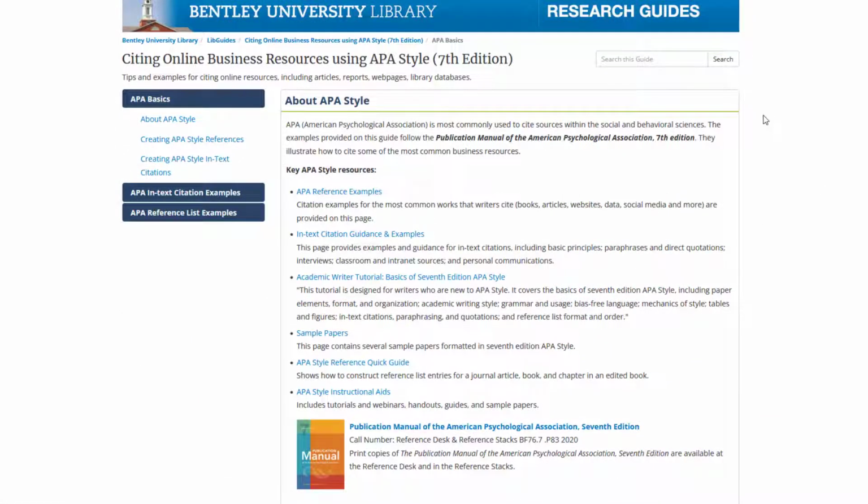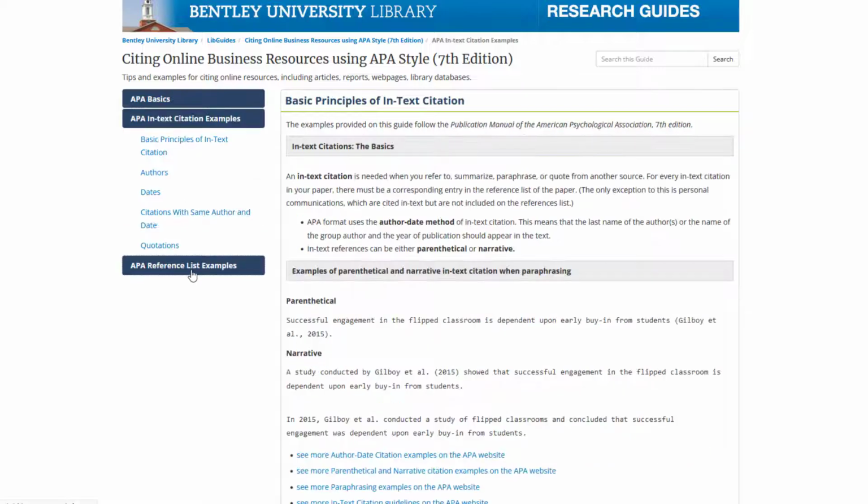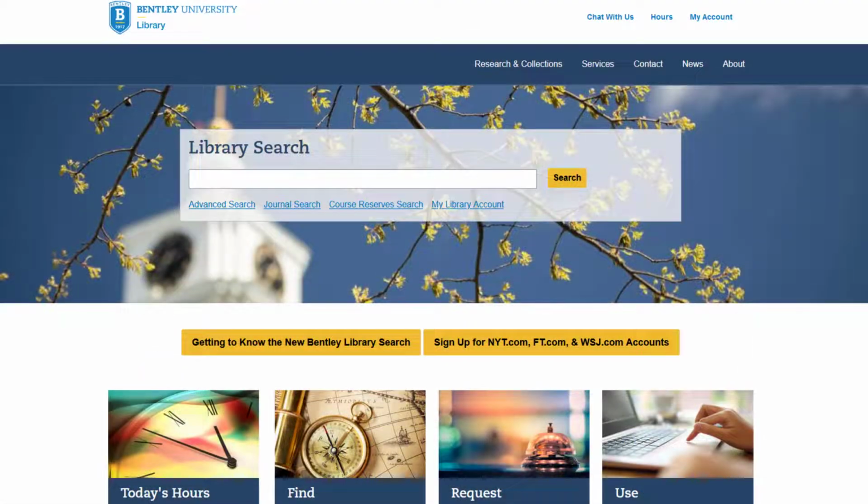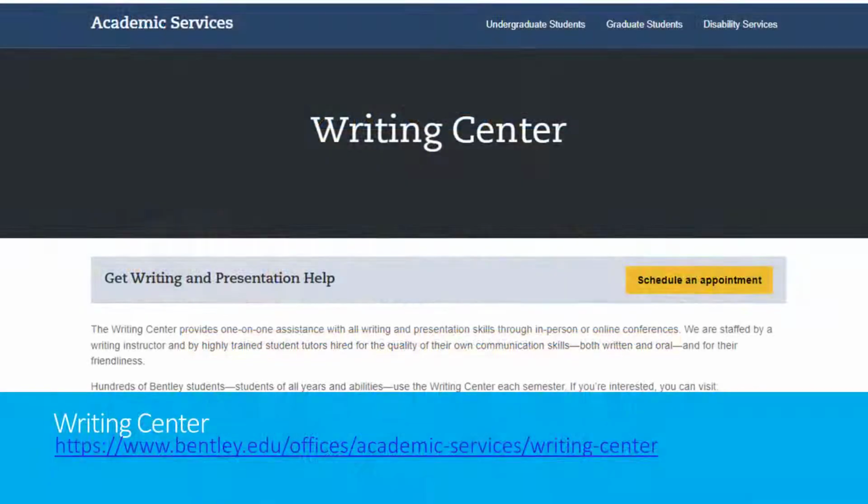However, some professors may ask that you cite in another style, such as MLA or Chicago. No matter the citation style you are using, there is help available. We have citation manuals in the library, and you can always speak to a librarian at the reference desk for assistance. The Writing Center, located in the lower level of the library, can also provide help with citations and formatting